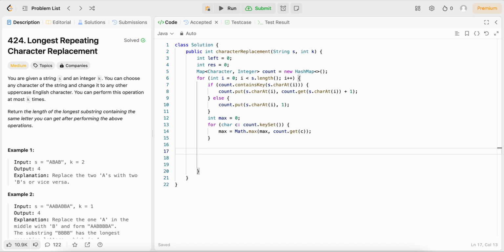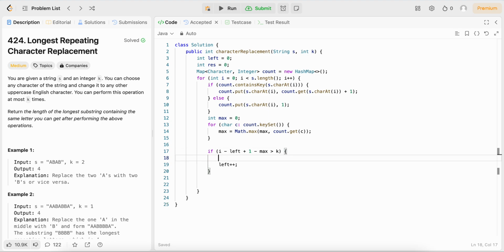Now, the important thing is to check if our window is valid. So we can first find the length of our window, which is going to be i minus left plus 1. And then we want to know how many replacements we need to make, which is going to be this minus max. Because now, when we subtract it by max, all these remaining characters are going to be characters that are not the same as the max character, so we're going to have to replace them. And if this number is greater than the number of replacements we can make, then we're going to have to shift our left pointer up.